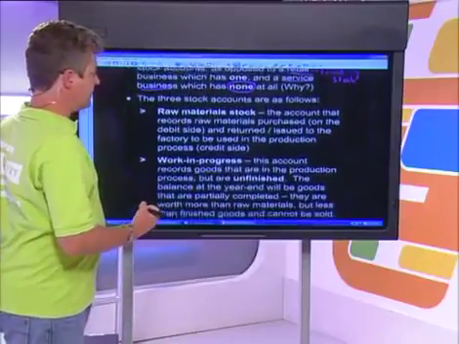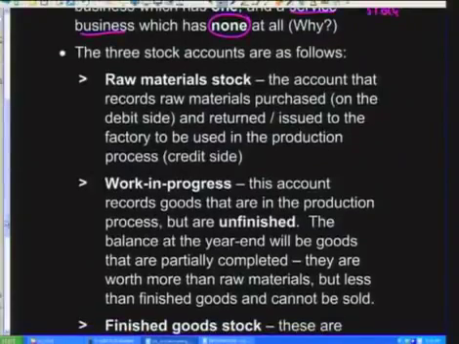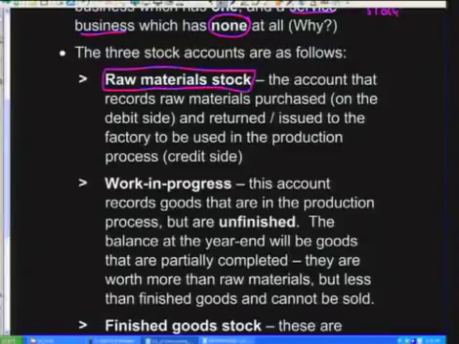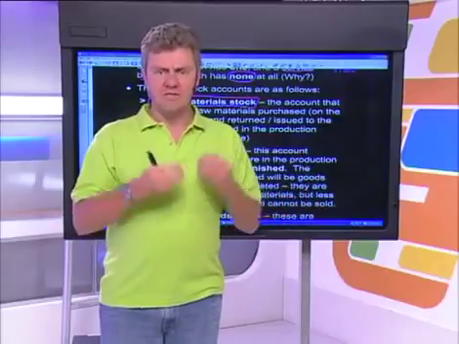Okay, so let's look at the 3 stock accounts that exist in a manufacturing business. This is your important theory, Mindsetters, so be sure that you understand this well. First of all, we've got raw material stock. This is your first one. A manufacturing business needs raw materials out of which to make its finished product.